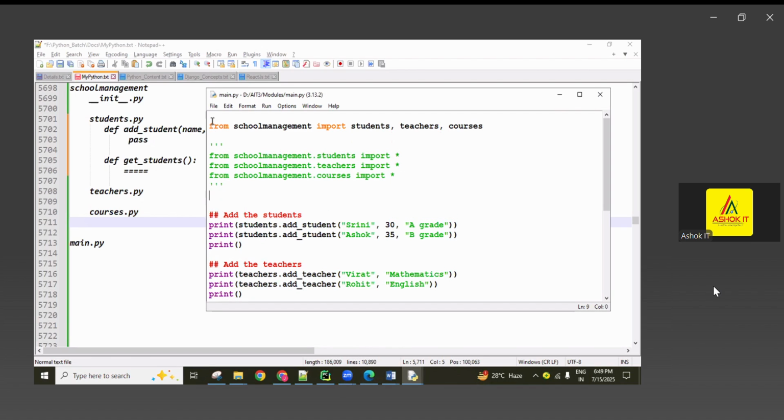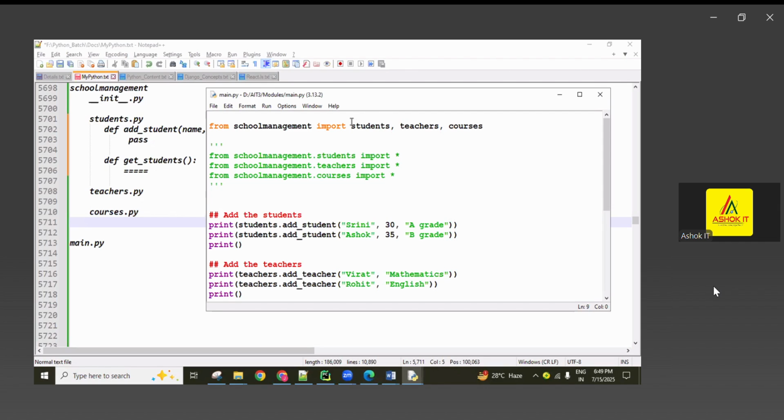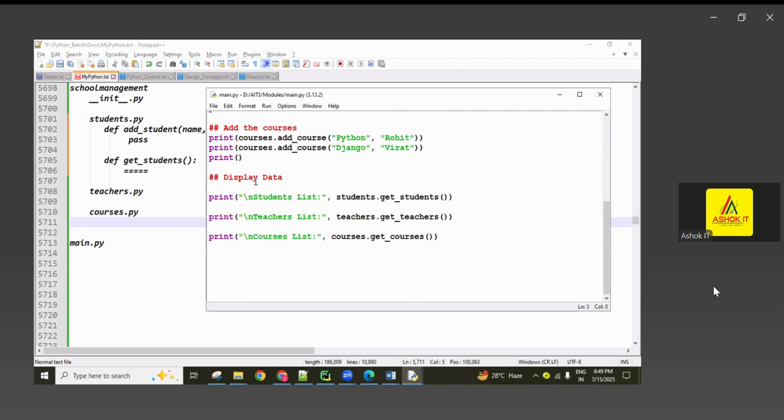So if we want, both also we can import, guys. Because of this one, module name dot property name, property means function name, we can use. Next time without this module name, directly I can use this one, no problem. But if we are using both, it is performance wasting, loading. Here one time loading, here one more time loading. Generally any one type only we are using. Okay, so remember that.